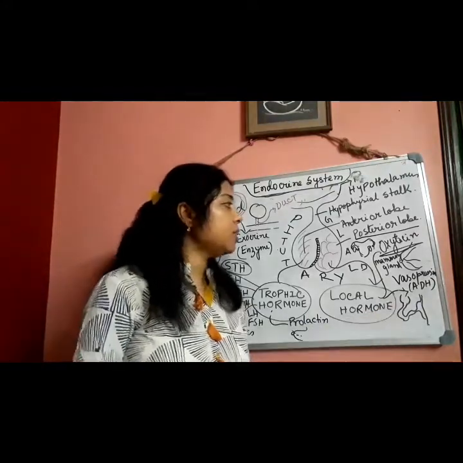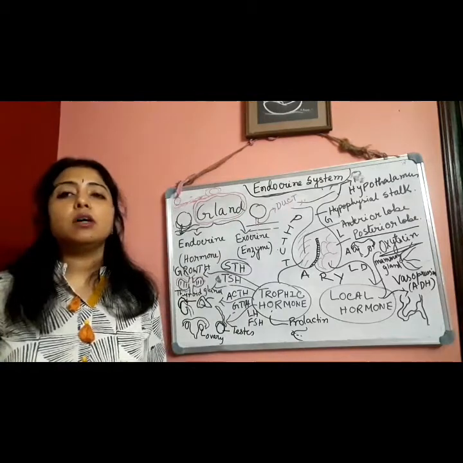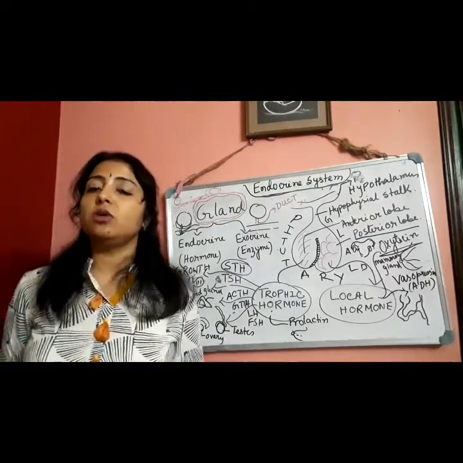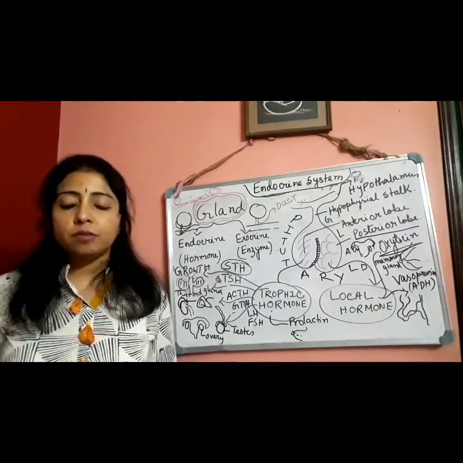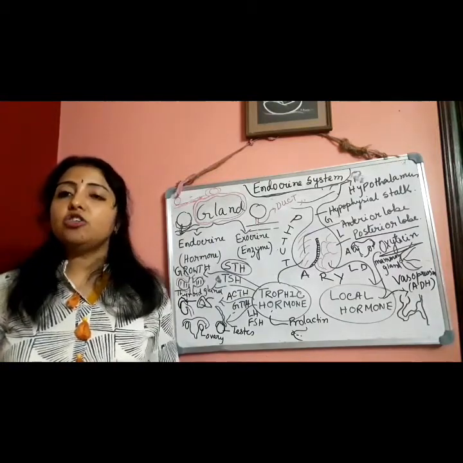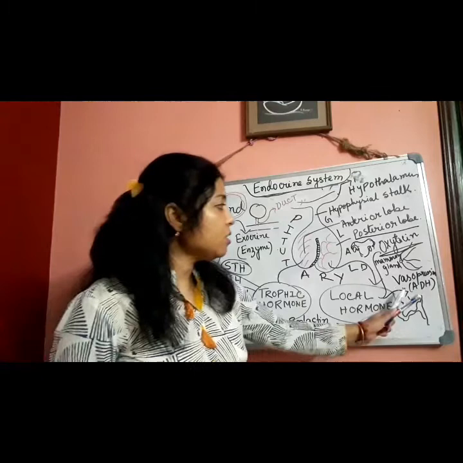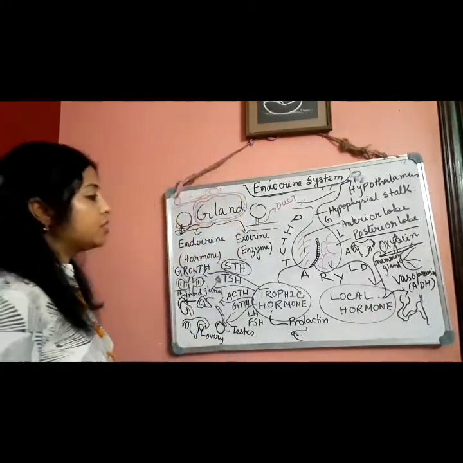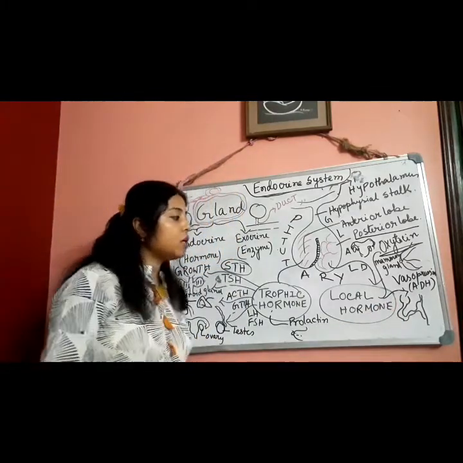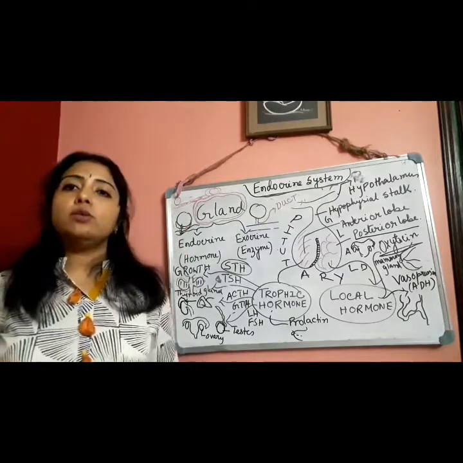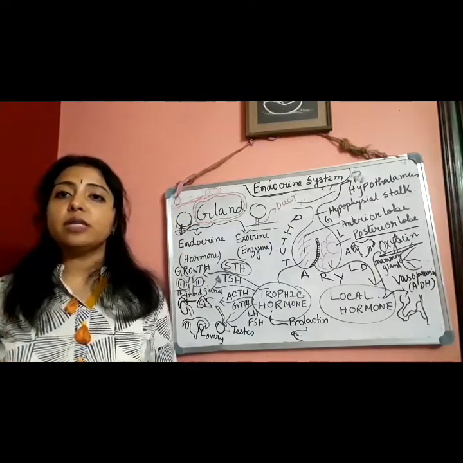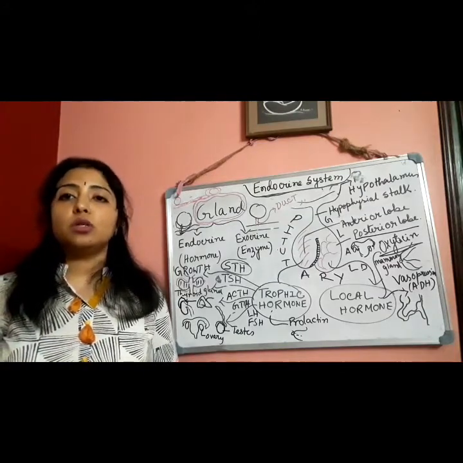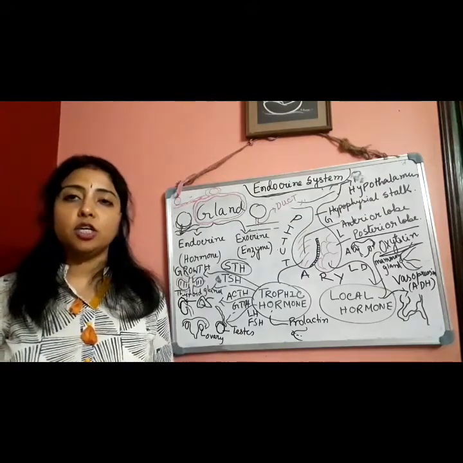Another one I have written, that is vasopressin. Sometimes it is also considered as ADH, or vasopressin. These hormones also help to regulate the activity or help to maintain the balance of water in the renal tubules.